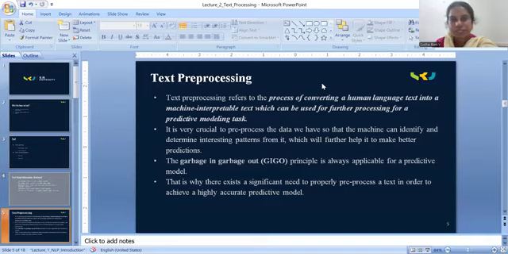Text preprocessing refers to the process of converting human language text into machine language text, which can be used for further processing in a predictive modeling task.